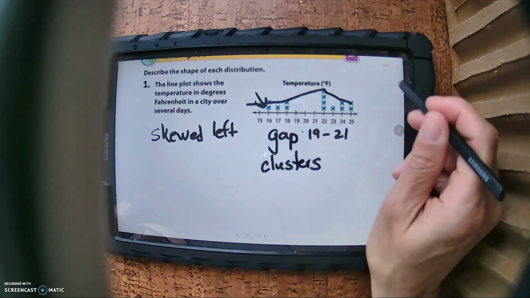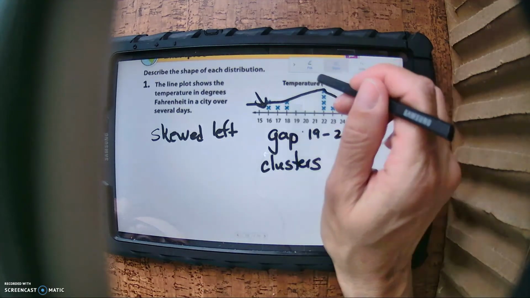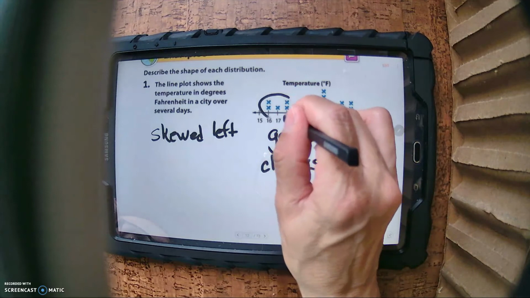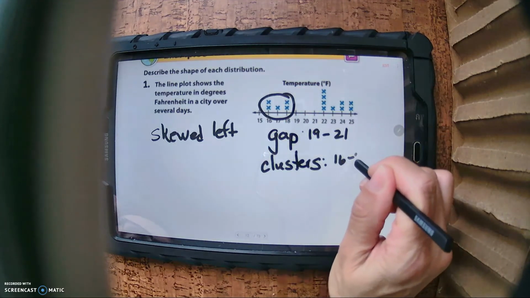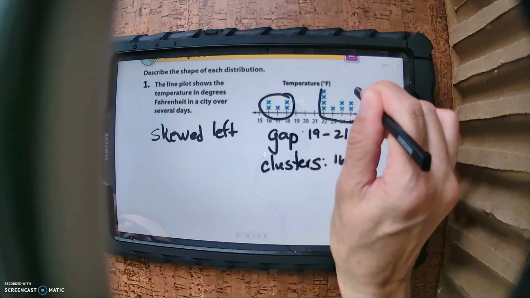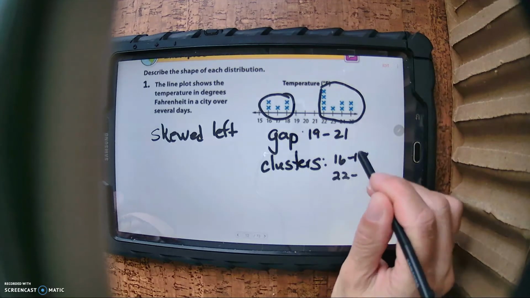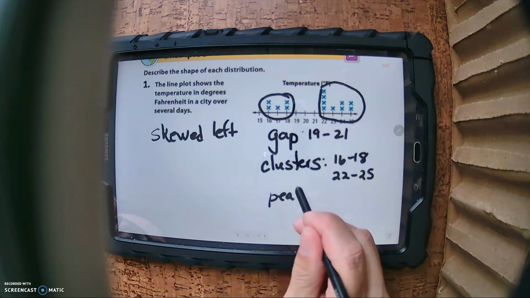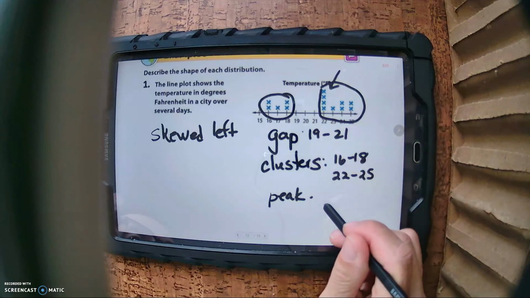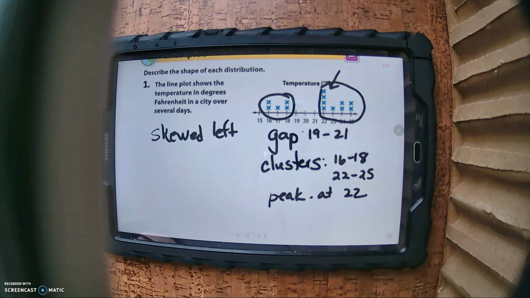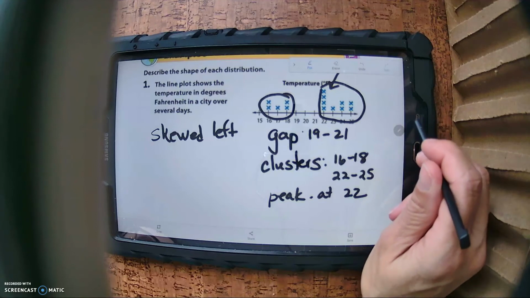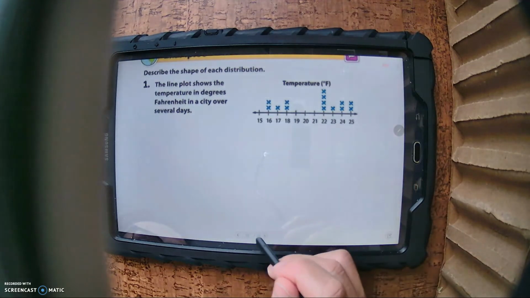The clusters, let me erase this part because I think I just sort of wrote over it. The clusters are where they're grouped together. So we have a cluster between 16 to 18, and then we have another group that's together between 22 to 25. And is there a peak? Yep, our peak is here. It's where it's the tallest. It's at 22. So that's how you describe a distribution or the shape of a graph using some examples. So let's do a couple more out of your workbook.